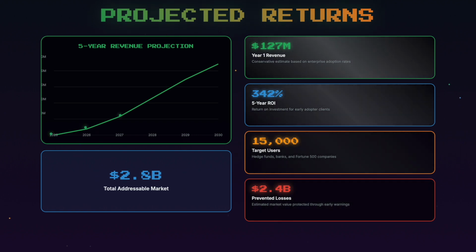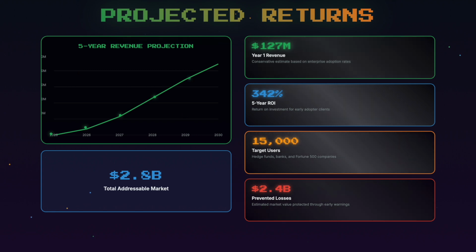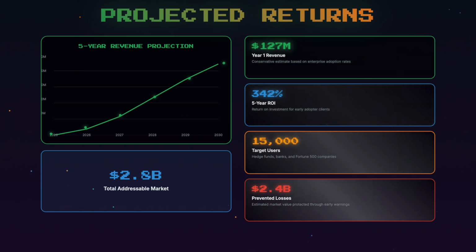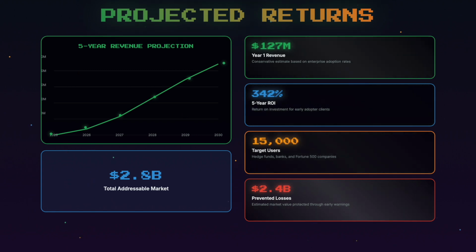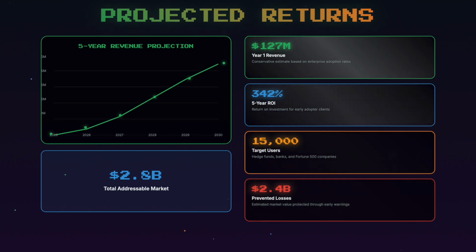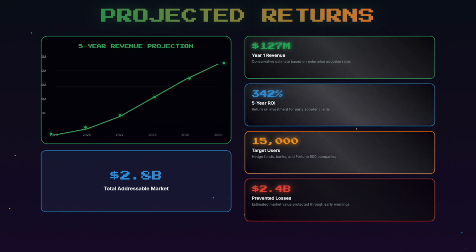Obviously, this is on the luckier side. 5-year ROI, 342%. Our target users around 15,000, but we want this to be even more. And our prevented losses, hopefully, to be $2.4 billion.